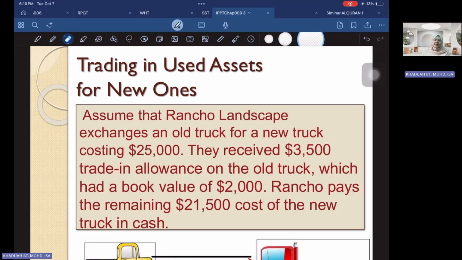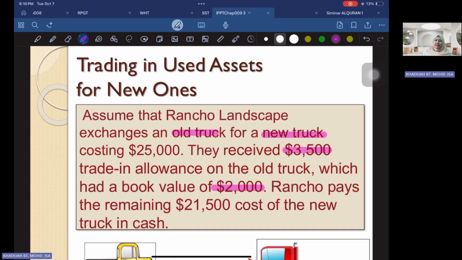So in this example, you trade in your used asset for a new one. Assume that Rancho Landscape exchanges an old truck for a new truck that costs 25,000 ringgit. They received a 3,500 trade-in value on the old truck, which had a book value of 2,000.